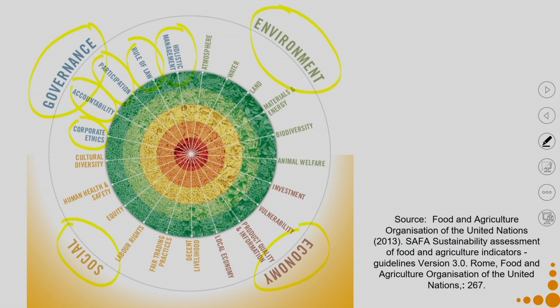Also, we might have to refine the words for environment. So, in this case, because I am in the context of agriculture, I am defining environment as atmosphere, water, land, materials and energy, biodiversity, animal welfare. So, first define the context, then define the boundary that you will be taking into consideration, then take the three dimensions and elaborate the three dimensions in the context of your boundary.